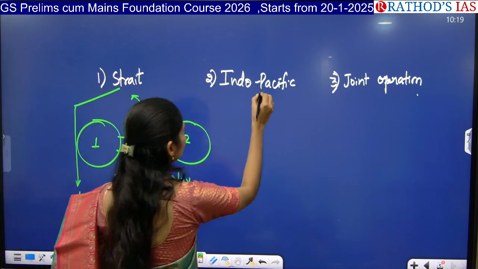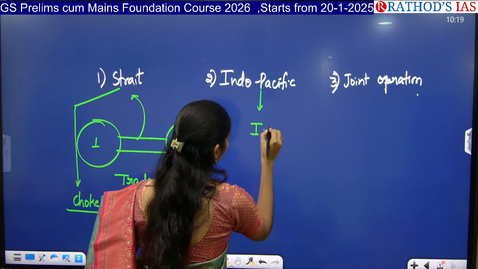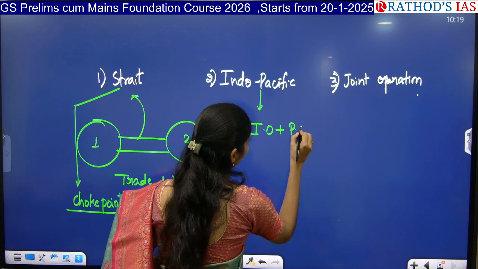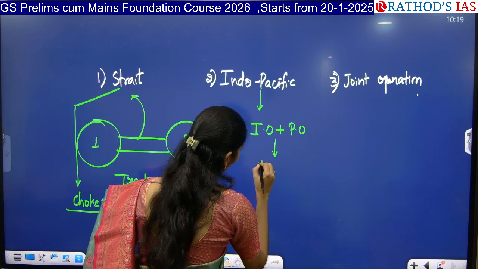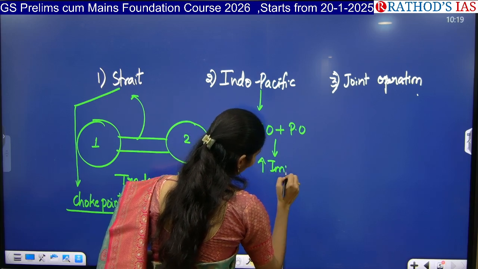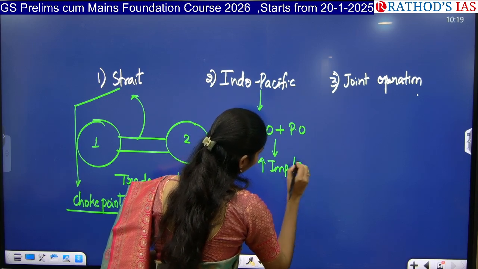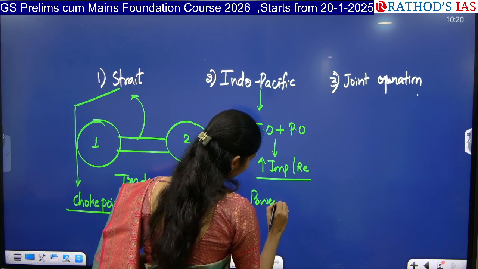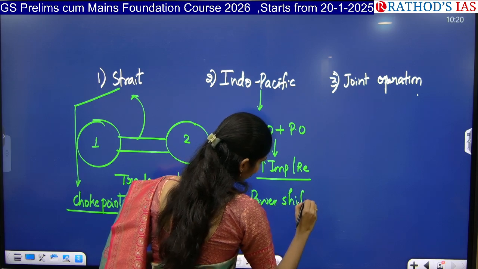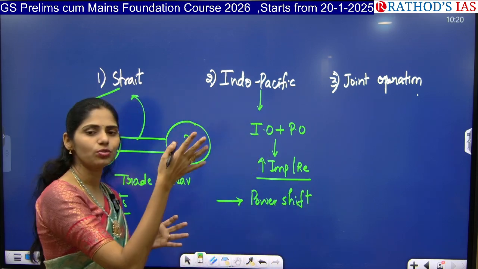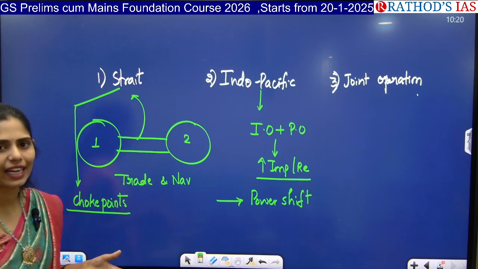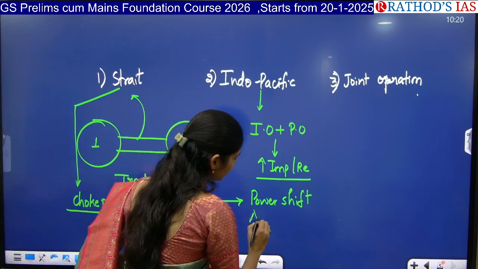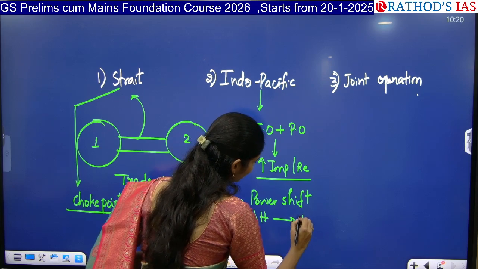And Indo-Pacific region is nothing but Indian Ocean region plus Pacific Ocean region. So there is increasing importance or relevance of this Indo-Pacific region. Now there is a power shift or power dynamics. Earlier, power was mainly concentrated in the western countries, that is in the part of Atlantic Ocean. From Atlantic Ocean the power has been shifting to Indian Ocean region.